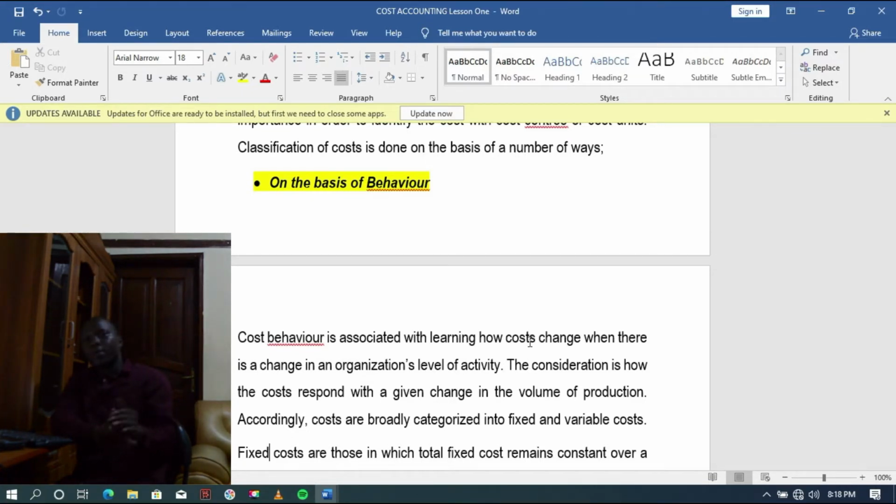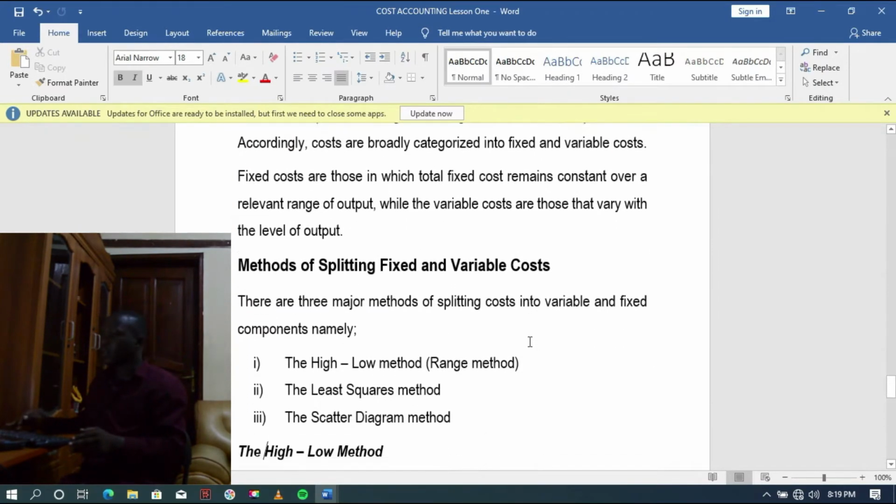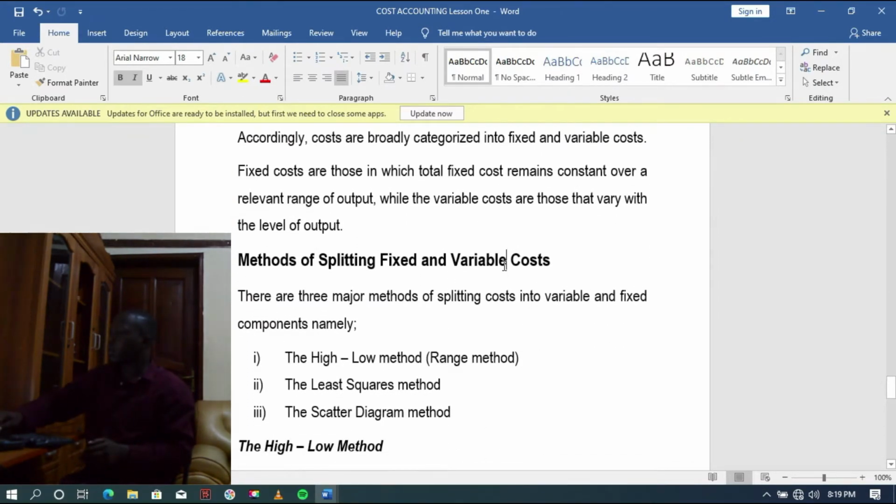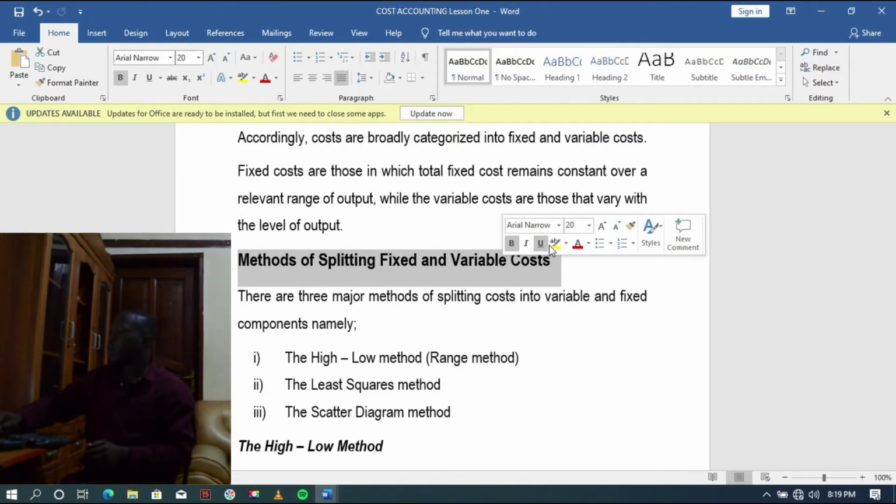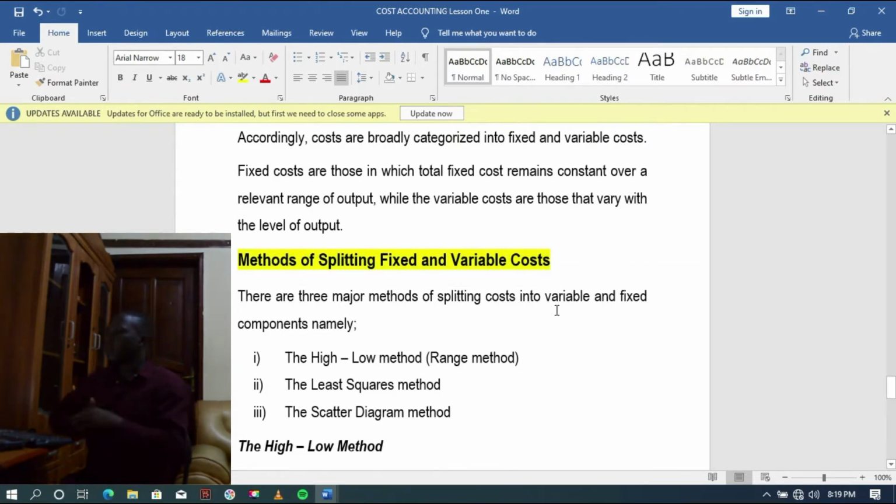Then we have variable cost. Now these do change with the level of what? Output. The more we produce, the more variable costs we incur, because it is basically a cost per unit of output. The more quantity, the more costs. The less quantity, the lower costs, and so on. So we have different methods that can be employed in splitting variable costs from fixed costs. How can we split variable costs from fixed costs?